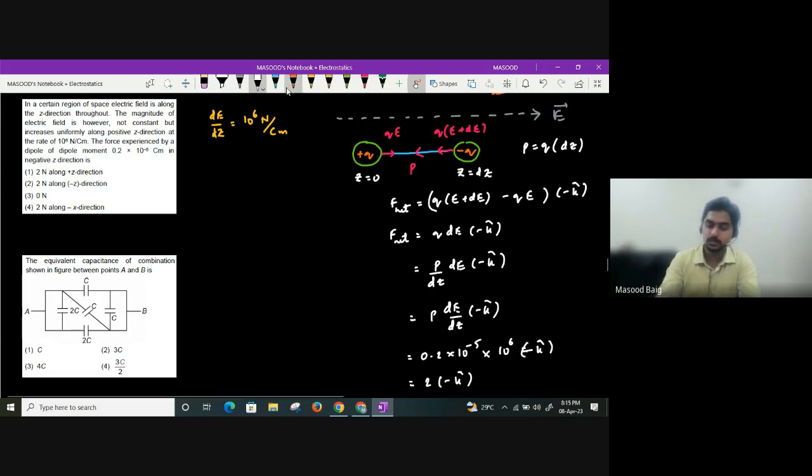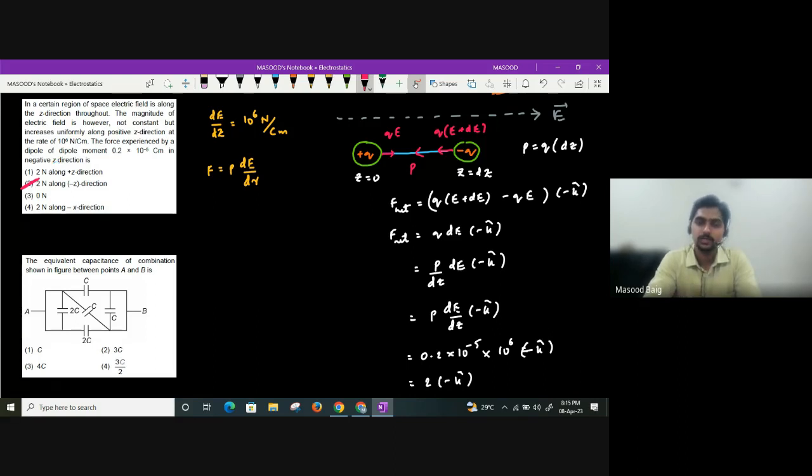Clear, everyone? Did I tell you this or not? The net force experienced by the dipole placed in non-uniform field, what is it given as? P into dE divided by dr. So the answer should be 2 Newton along negative z direction. Understood? Did all of you understand?